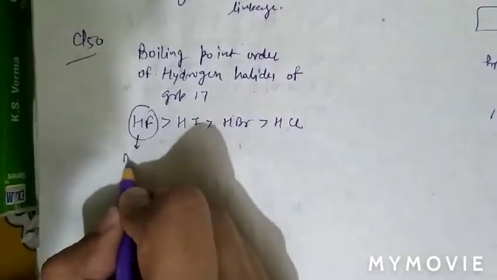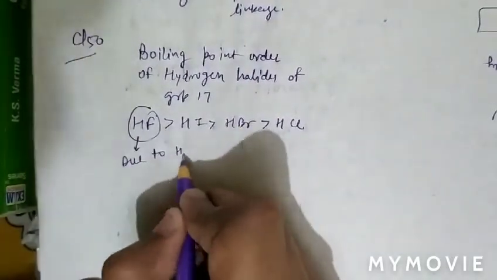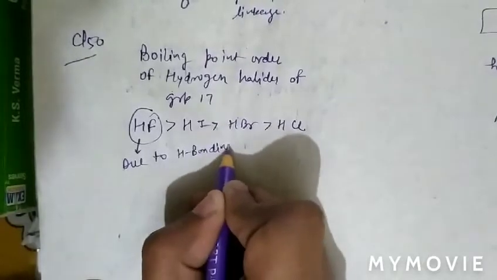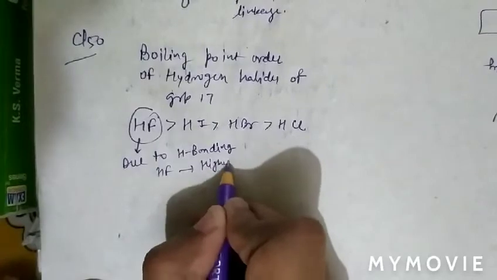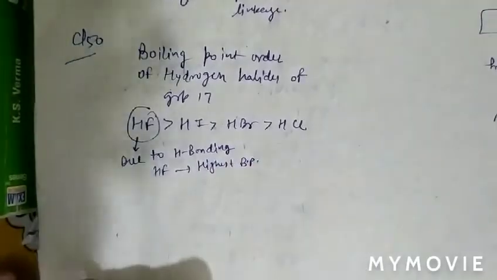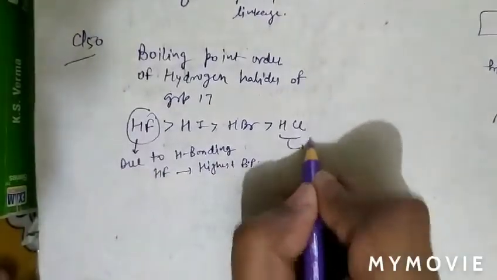Due to intermolecular hydrogen bonding, HF has highest boiling point, and HCl has lowest.